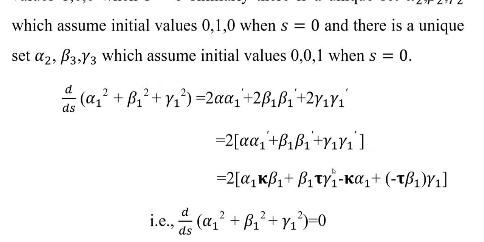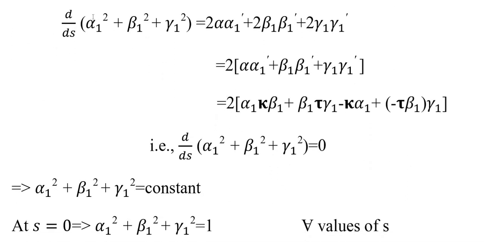Therefore, by choice, we consider d by ds of alpha 1 square plus beta 1 square plus gamma 1 square. We differentiate the terms and get 2 alpha 1 alpha 1 dash plus 2 beta 1 beta 1 dash plus 2 gamma 1 gamma 1 dash. That is equal to 2 times, replacing alpha 1 dash by kappa beta 1, beta 1 dash by tau gamma 1 minus kappa alpha 1, and gamma 1 dash by minus tau beta 1.